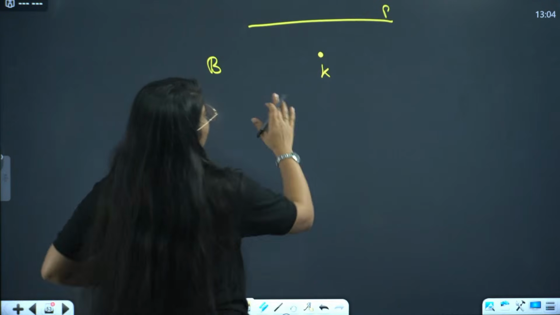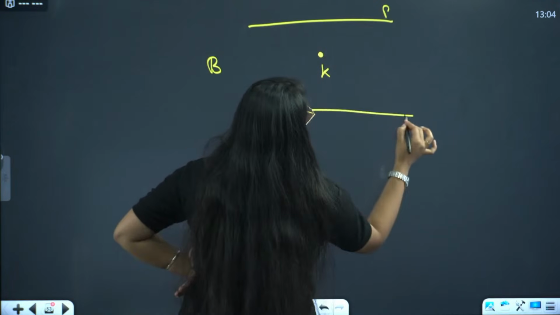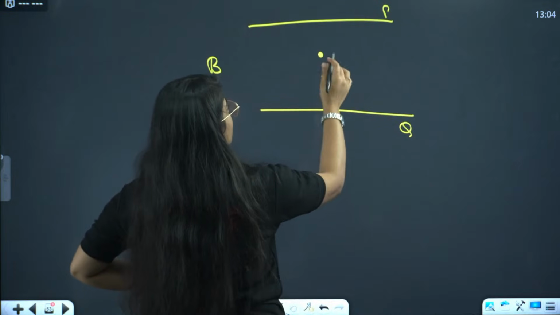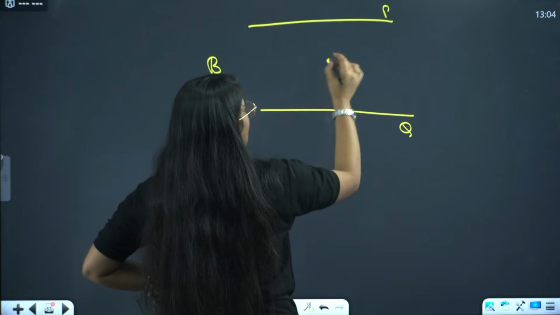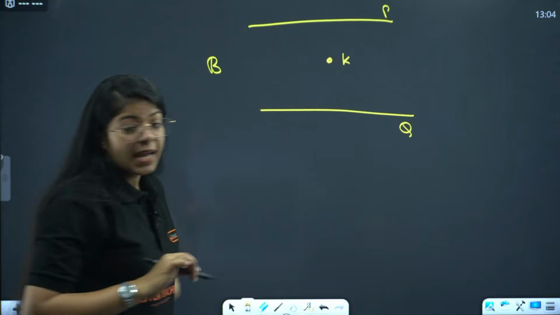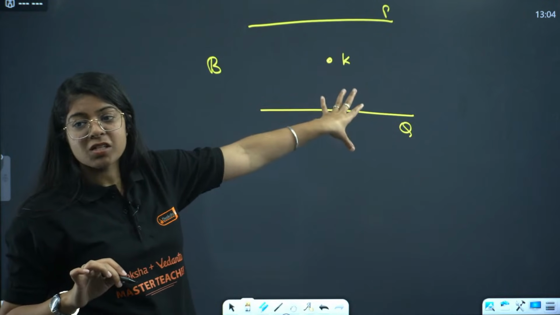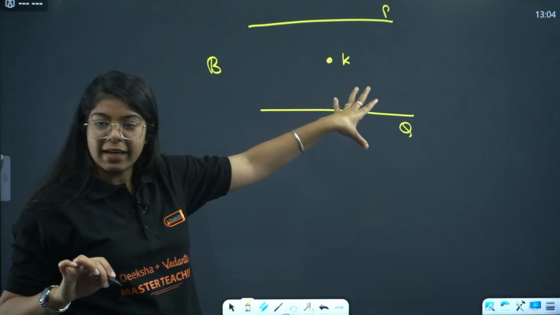Okay, so what you are asking is, I had done these questions. So what you are asking is P and Q. These are two wires and there is a point K. If the current in the Q wire is reversed, what will be the net magnetic field at K, right?